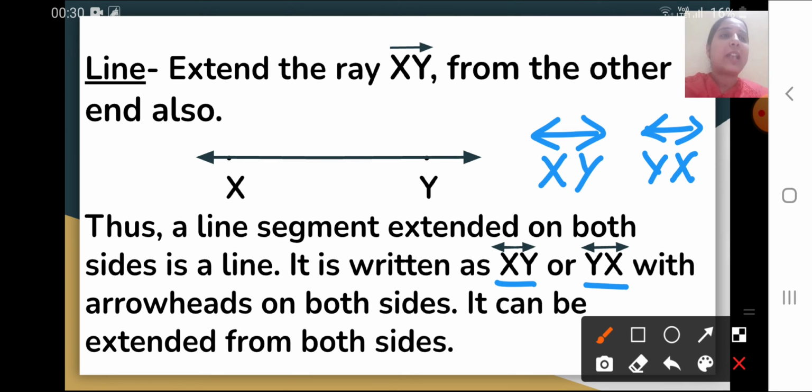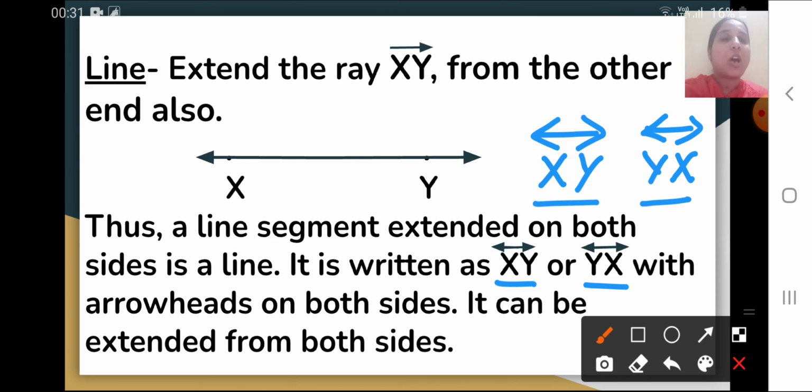Why? Because it can be extended from both the sides. So it is line xy or line yx. So children, remember that if it is a line segment, then we cannot extend it from any side. If it is a ray, then we can extend it from one side. And if it is a line, then we can extend it from both the sides.